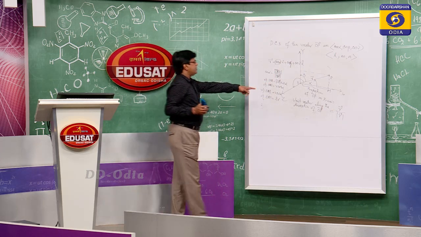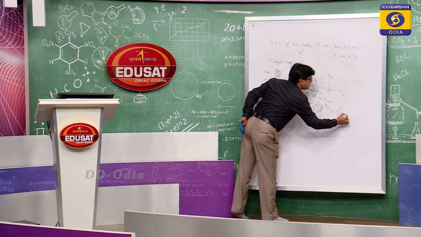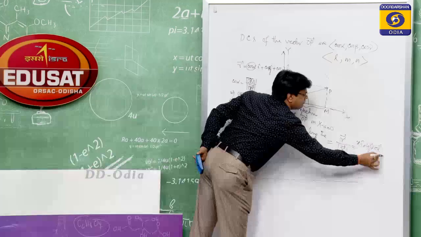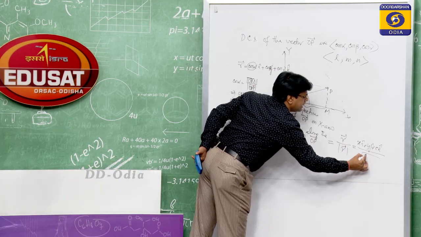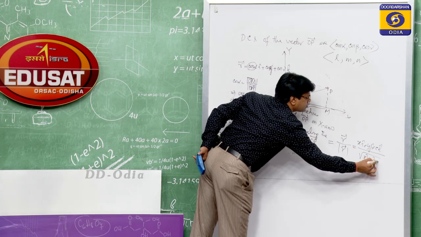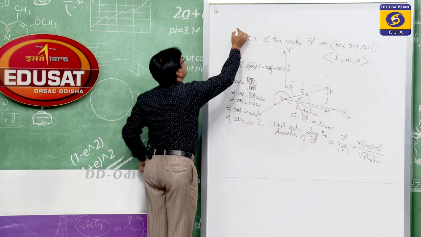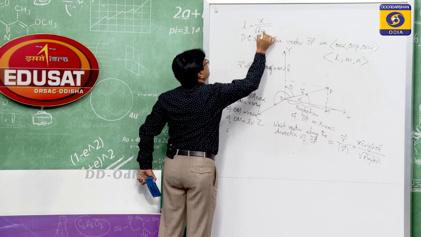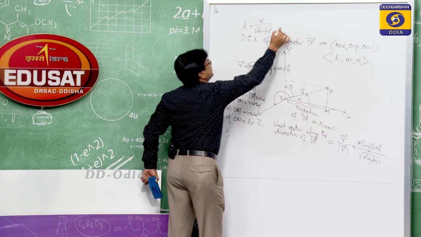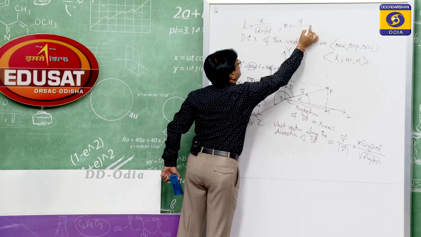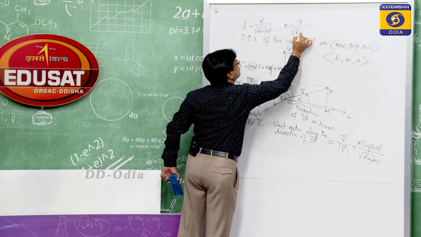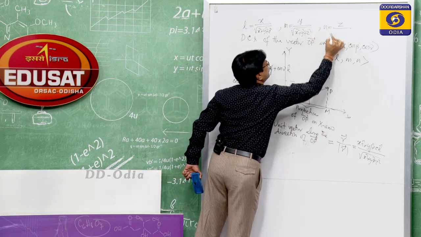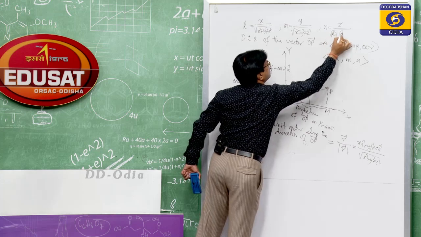Then we take the case of the R vector as x i cap plus y j cap plus z k cap by root over of x square plus y square plus z square. So, l is equal to x by root over of x square plus y square plus z square. m is equal to y by root over of x square plus y square plus z square. n is equal to z by root over of x square plus y square plus z square.